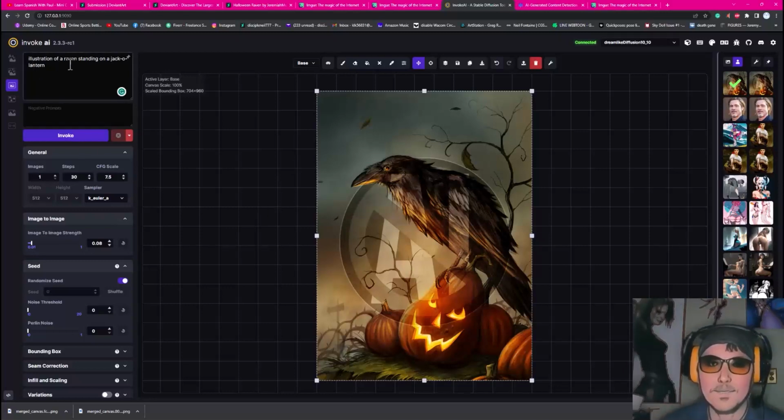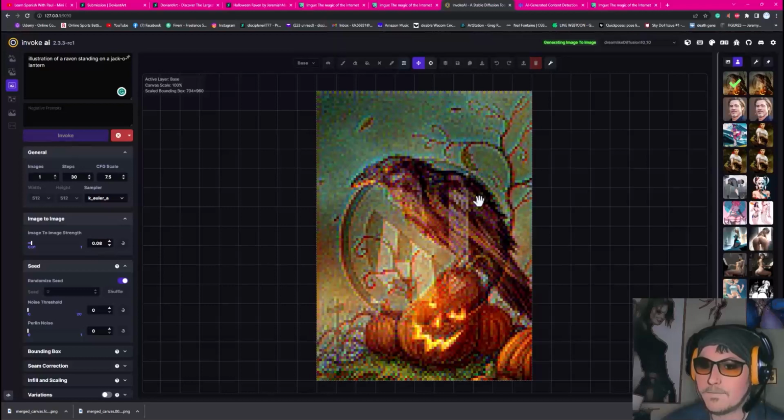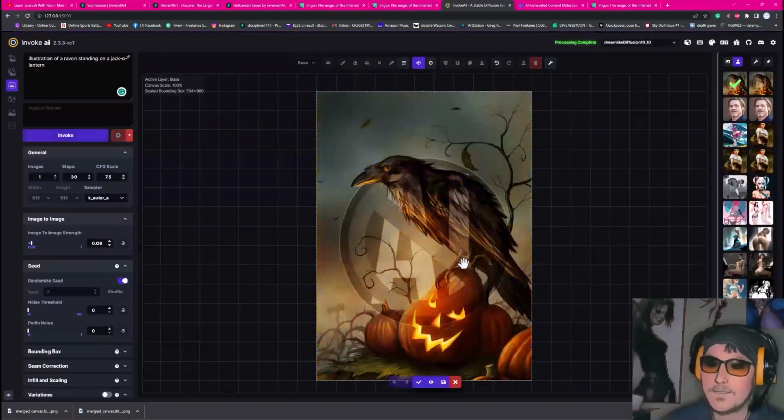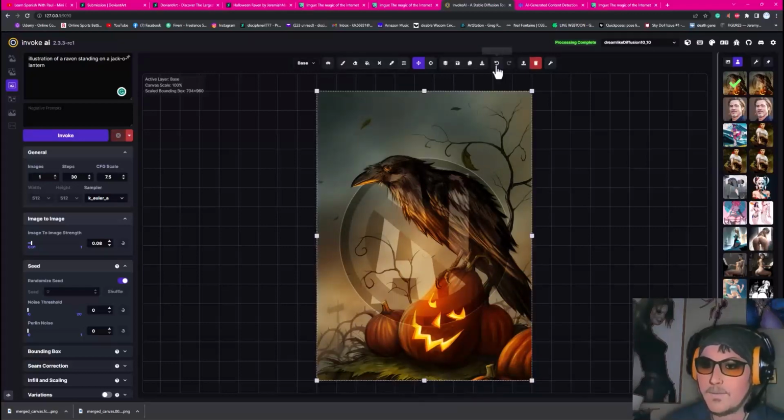I say, illustration of a raven standing on a jack-o'-lantern. I have it super small. It's hardly going to do anything. You'll see it right before your eyes. Watch this. It's going to take all those pixels. It hardly did anything with them, right? Because it's taking what's already there. It's going to accept that. I'm going to go back and forth to show you.